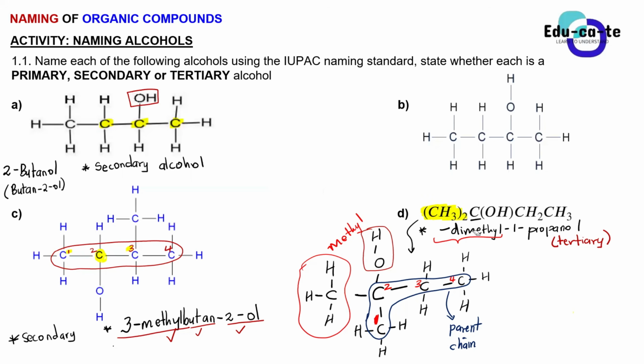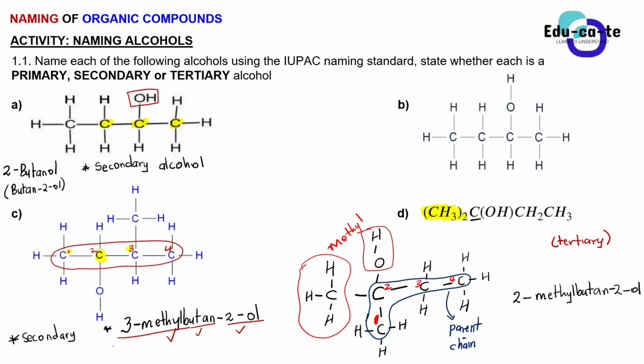Okay, so now let's correct it. How are we going to write this? What's the name? 2-methylbutan-2-ol. Hyphen, 2-ol.